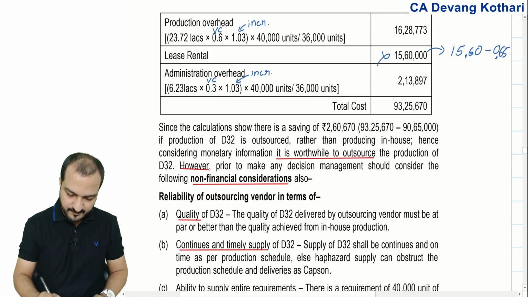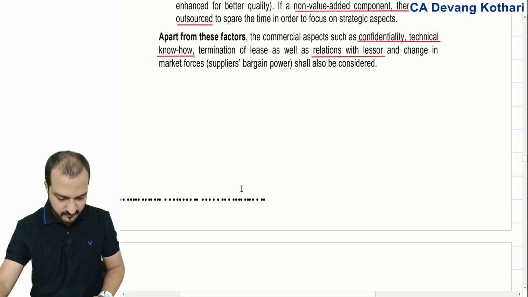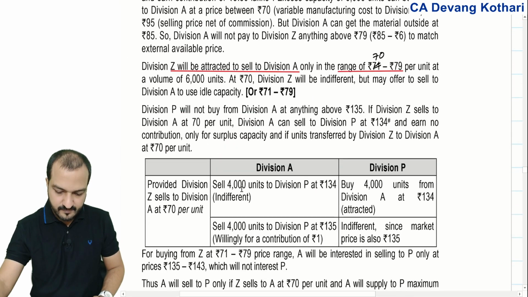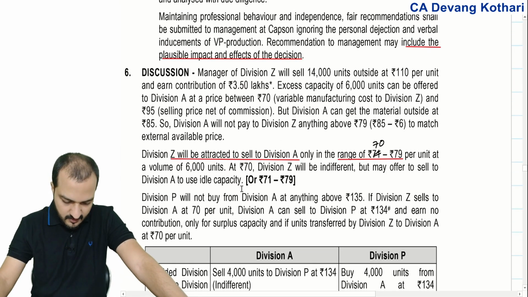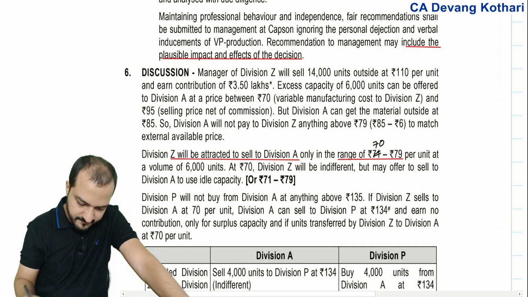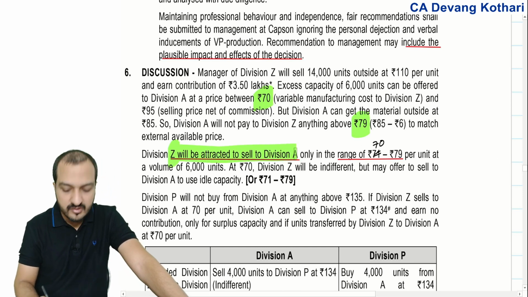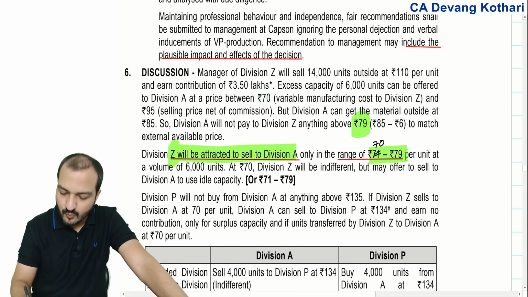Yeah, that's how they have explained the answer. Let me show you. That was question number 6. Minimum TP 70, maximum TP 79 initially. So Z will be attracted to do the transfer only in the range 71 to 79.